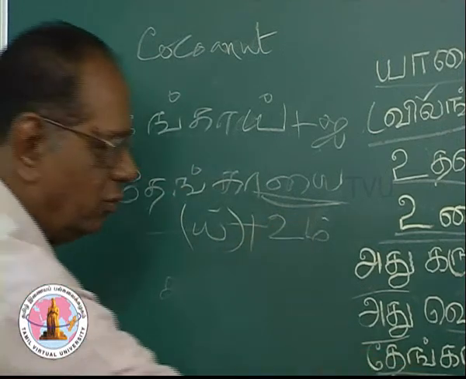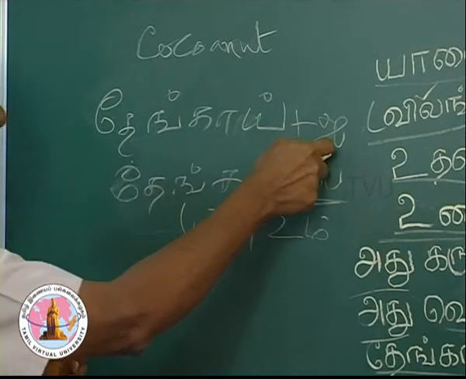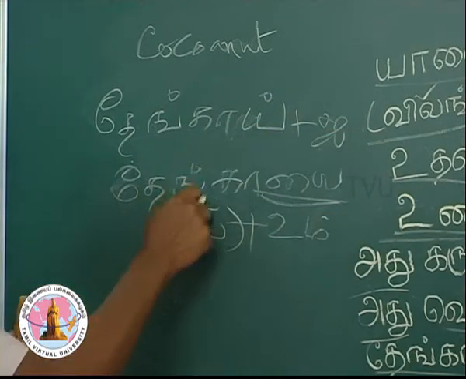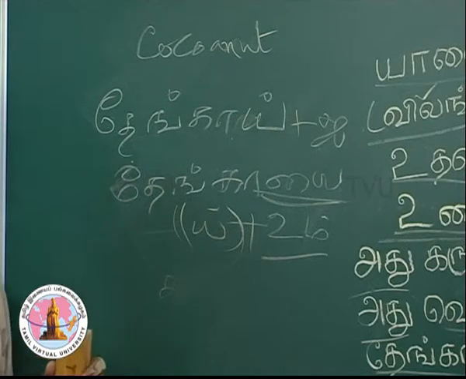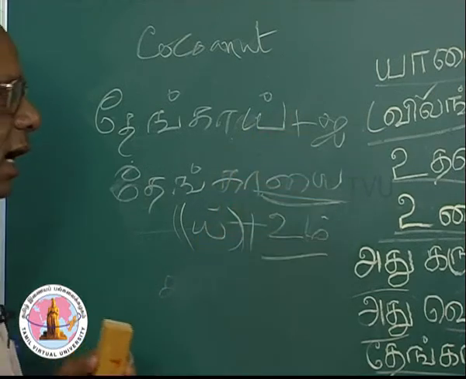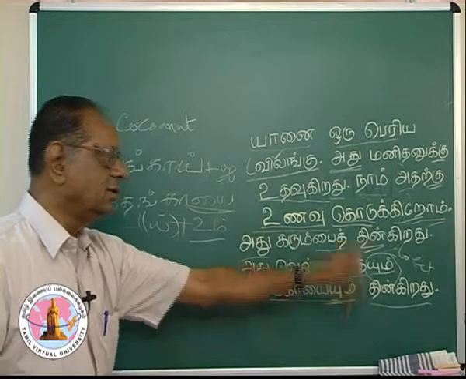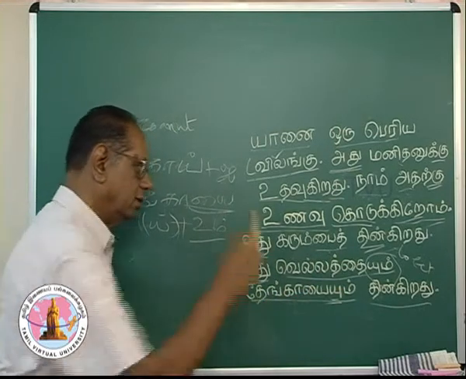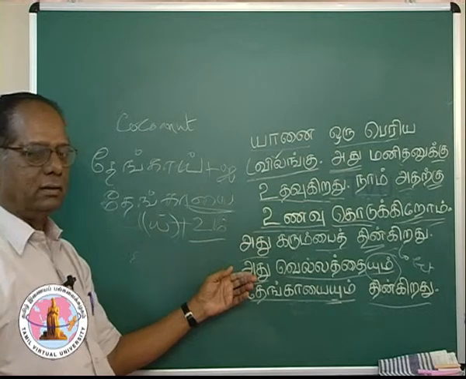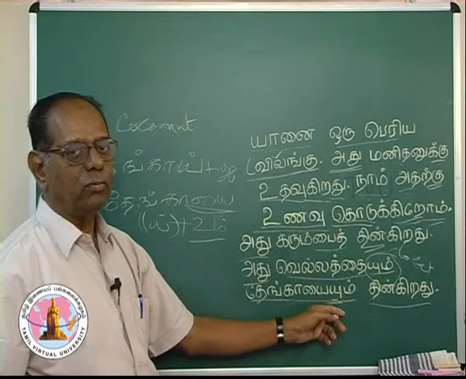Tengayai yum. You find it here. Tengai is the word. Accusative case marker is I. So it becomes Tengayai. I add the conjunction and the semi-vowel appears in between because of the ending of this word, the ending with I. Tengayai plus um becomes Tengayaiyum. Athu vellathaiyum Tengayaiyum thinkirathu. The elephant eats jaggery and the coconut also.